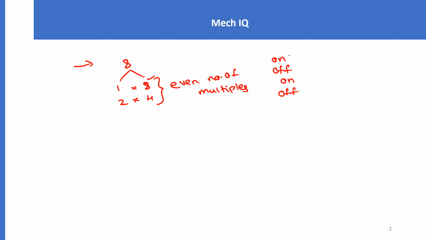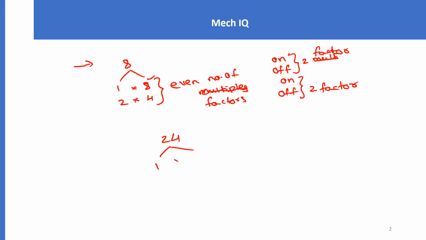So for every two factors, the switch is becoming off. Again, for every two factors, the switch is becoming off. Let us see another number. Let us say 24: 1 into 24, 2 into 12, 3 into 8, 4 into 6. Even this number 24 has an even number of factors.